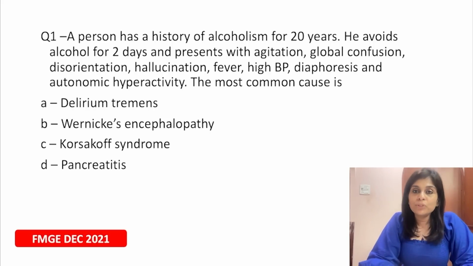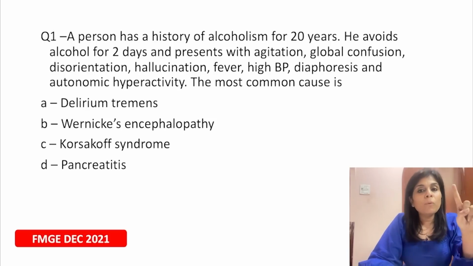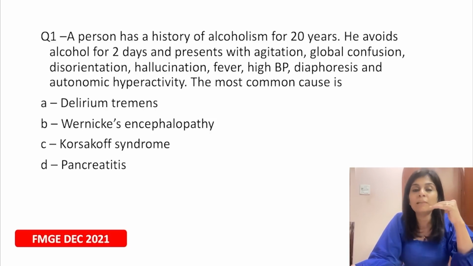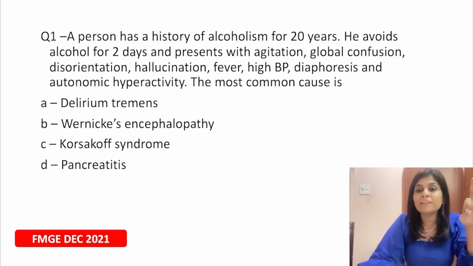For a case based MCQ, just follow 2 steps. Step number 1 is read the stem of the question, summarize the clinical features. Step number 2, start excluding choices. That way you'll be able to narrow down to at least 2 choices from 4. Okay, so I'm going to help you solve this. So history of alcoholism for 20 years, has avoided alcohol for 2 days, and has presented with agitation, global confusion, disorientation, hallucination, fever, high blood pressure, diaphoresis, and autonomic hyperactivity. So you see both the mental and physical manifestations here.